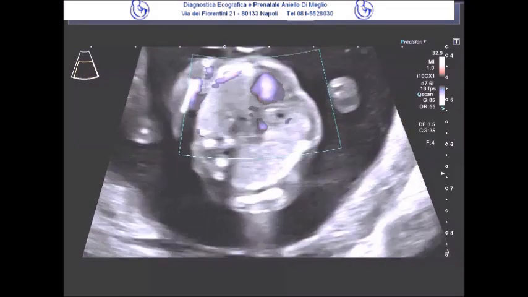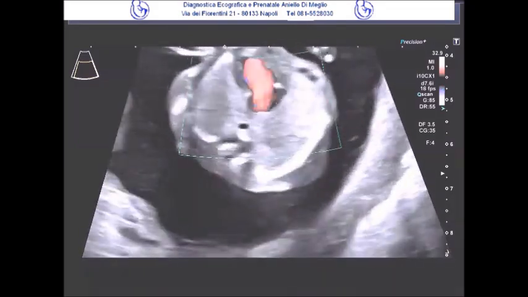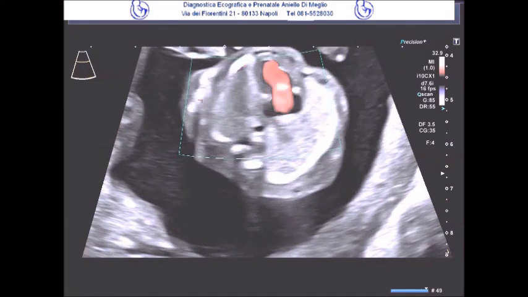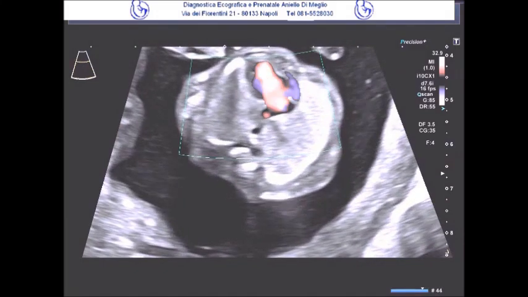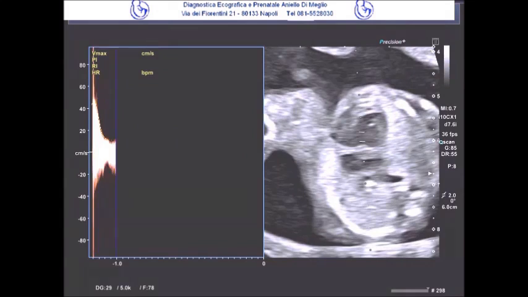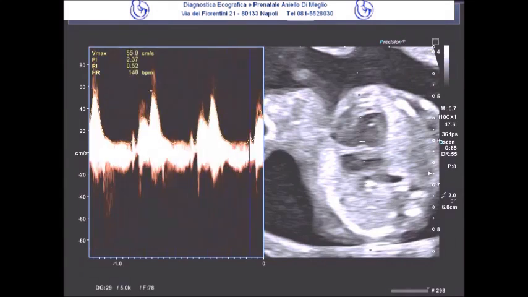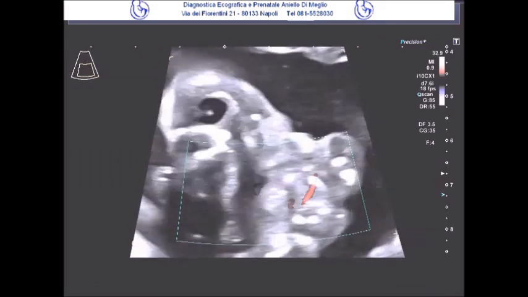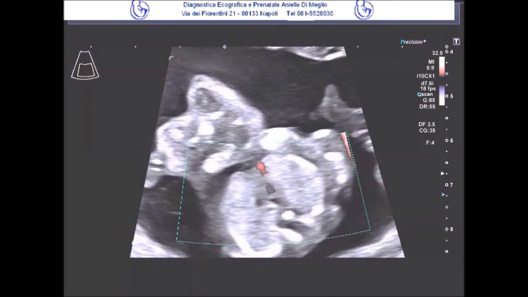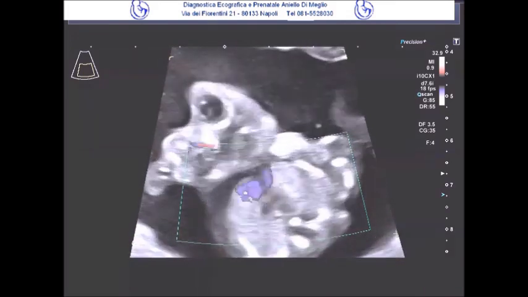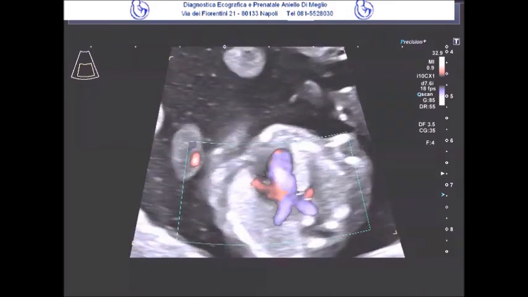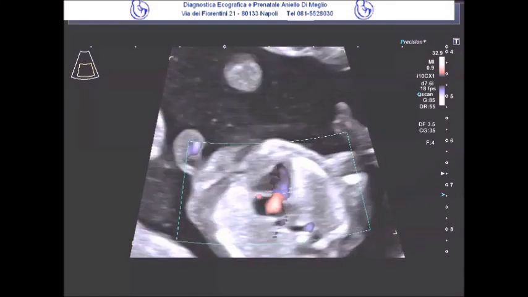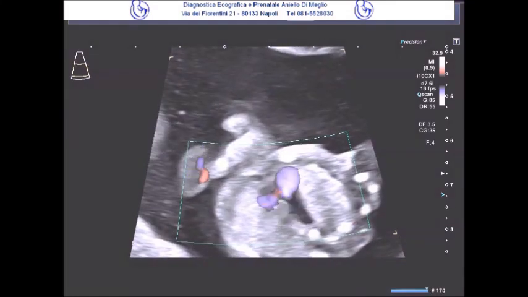By utilizing the assistance of Doppler, the hemodynamics of the single visible atrioventricular valve was also more thoroughly assessed, which appeared to be completely preserved. And here we can see it clearly as well. With pulse Doppler, therefore, with an E/A ratio of what should be a tricuspid valve, which is within the normal range. Precisely because of the extreme difficulty of the case, the cardiac anatomy was studied several times, both in grayscale and with the help of color Doppler.